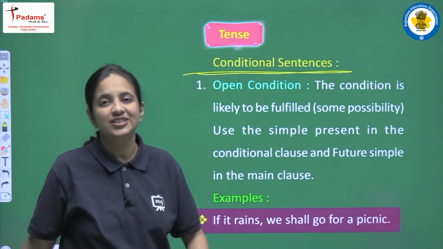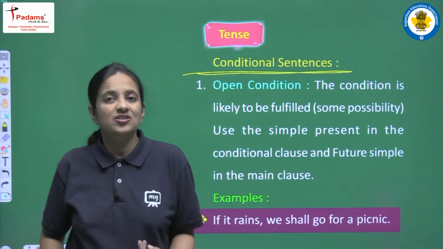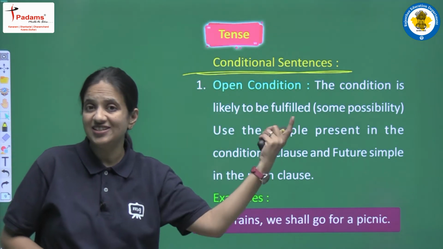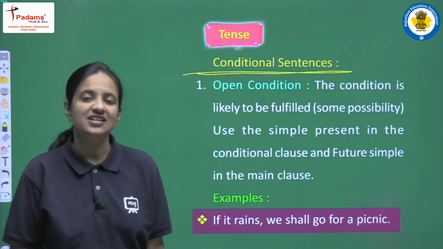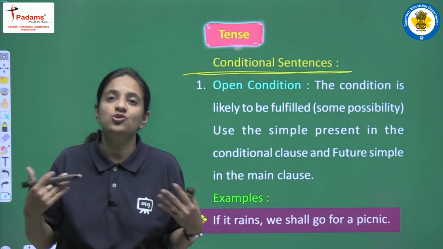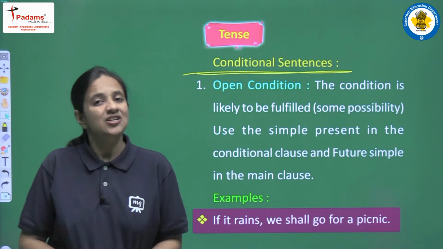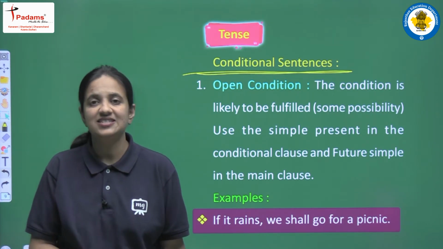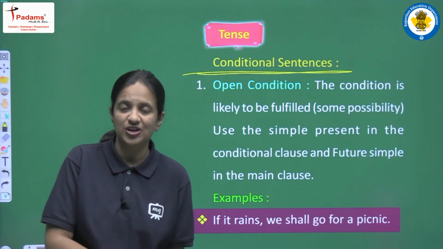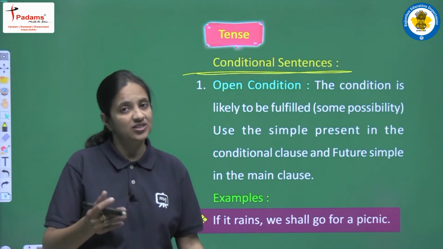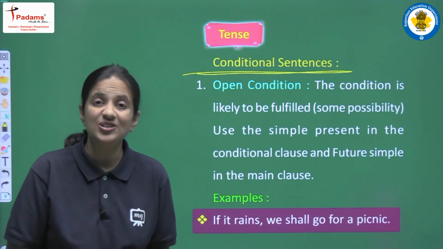So now this word is very much familiar to you all, because in so many tenses we have read this word, conditional sentence. We have discussed the structure of conditional sentences. We have discussed the two clauses so many times. So now let's summarize all the different kinds of conditional sentences one more time. This is actually a kind of revision for all of you. So just listen carefully, just look carefully here.